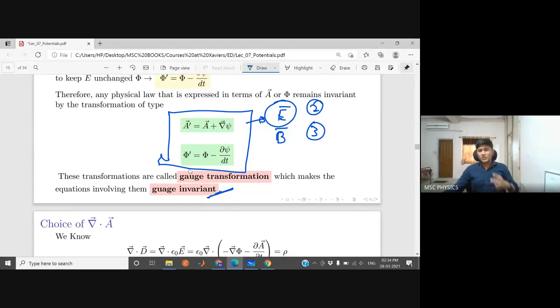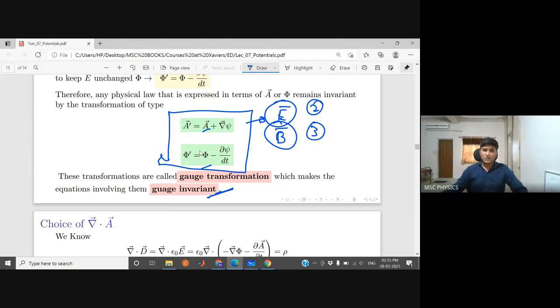These transformations are mathematically important. When you want to study a system more generally, you want these transformations at your side, so that even if you change the potential a little here and there, keeping these conditions in mind, the laws of physics will be the same. They will be invariant. The electric field and magnetic field in that region will be the same. So it gives you a more free hand in choosing what the potential should be. That is our happiness, that we get a bit more free hand in choosing A and phi, what their values should be. You can take any values.